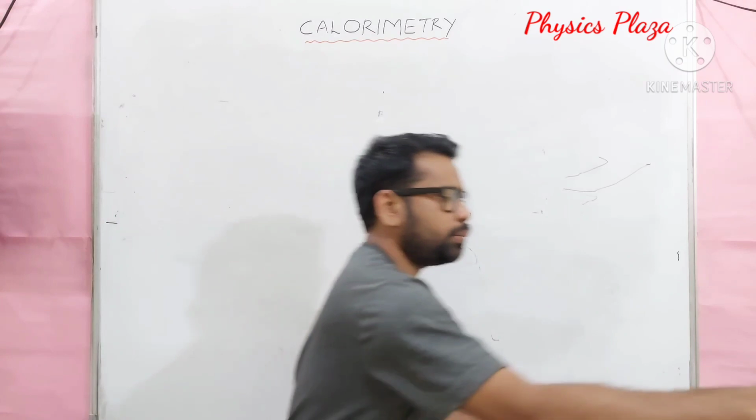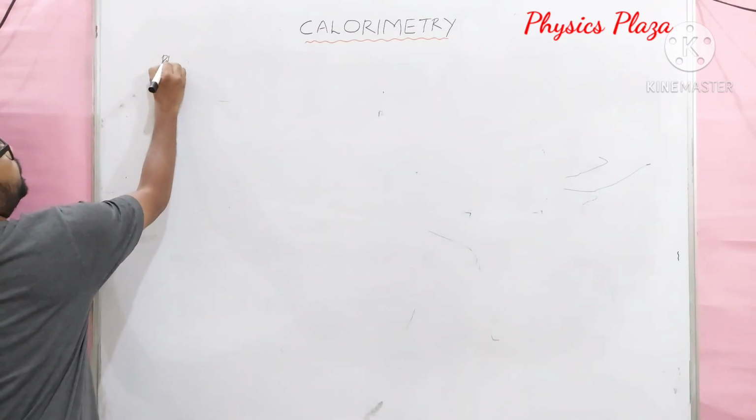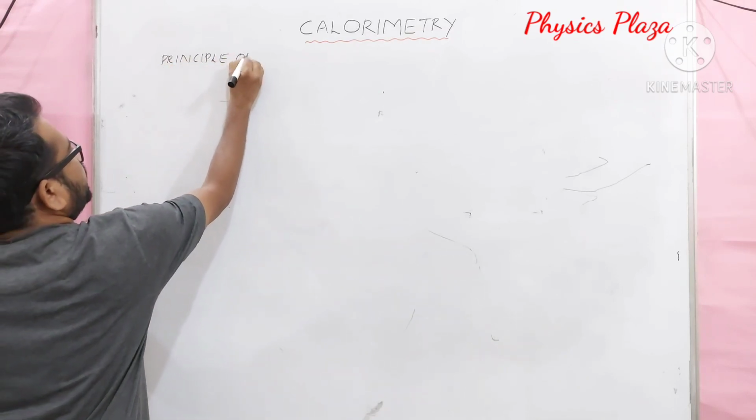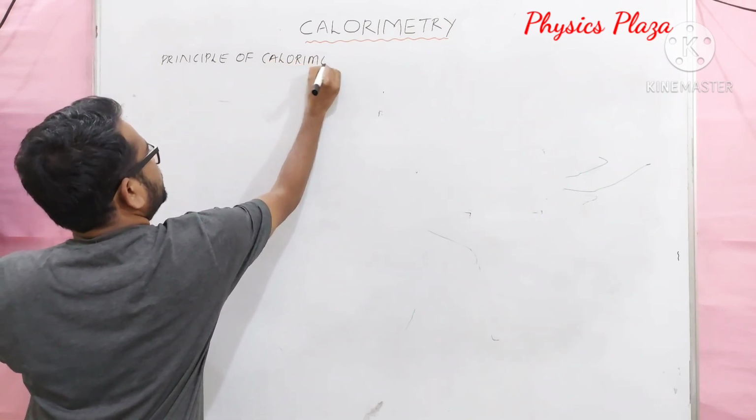Now children, one more very important concept is the principle of calorimetry. Please write it out: principle of calorimetry.